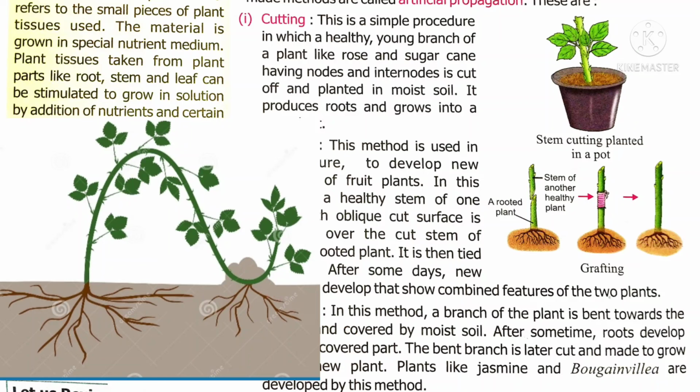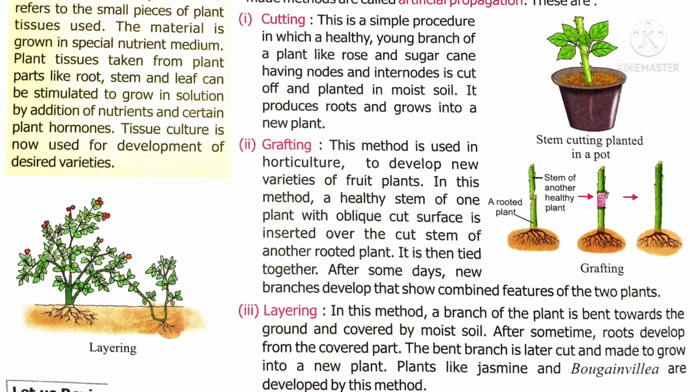So, we have discussed different artificial modes of propagation of plants, that is cutting, grafting and layering. Rose and hibiscus plants undergo cutting, grafting is used for some fruit plants, and layering is used for jasmine and bougainvillea plants. And we have also discussed tissue culture, which is also an artificial mode of propagation of plants done in a lab.